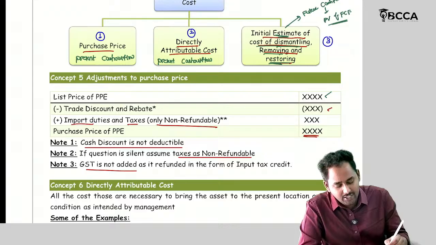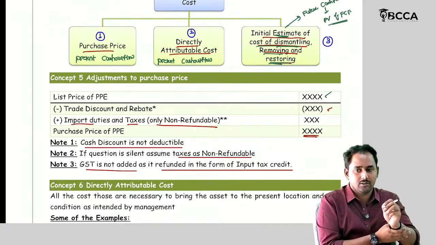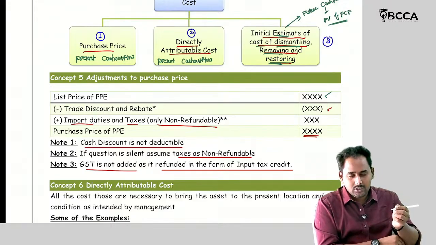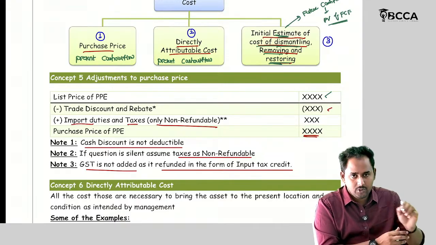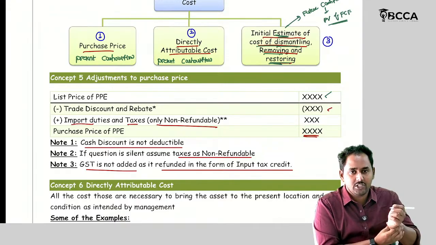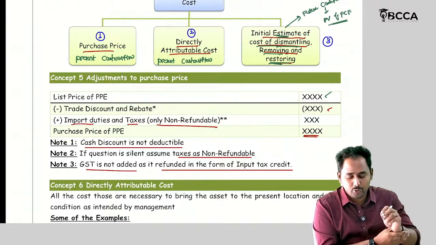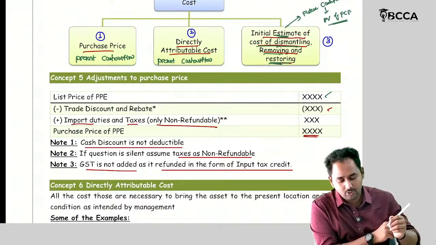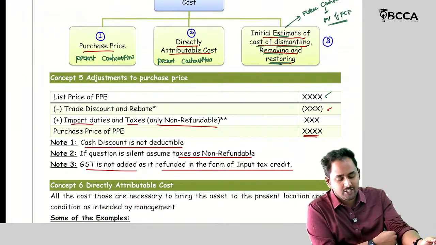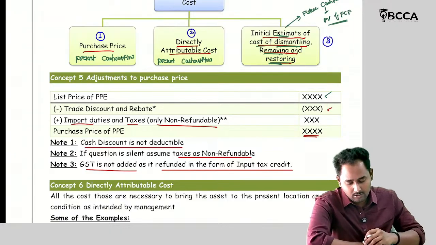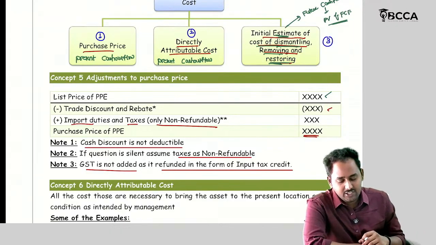GST should not be added if it is refunded in the form of input tax credit. In some questions it may say GST accounting is ignored, and then you need not consider GST. These are the aspects with respect to purchase price.